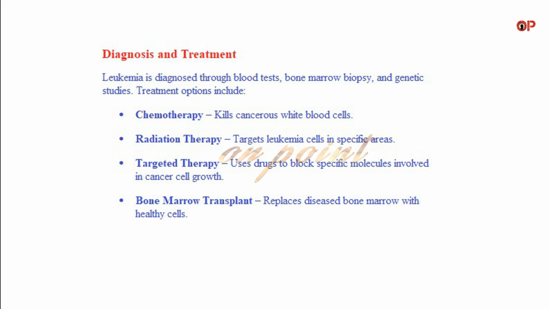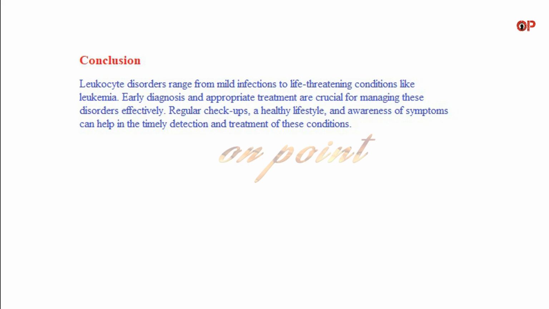Treatment options include: chemotherapy, kills cancerous white blood cells. Radiation therapy, targets leukemia cells in specific areas. Targeted therapy, uses drugs to block specific molecules involved in cancer cell growth. Bone marrow transplant, replaces diseased bone marrow with healthy cells.